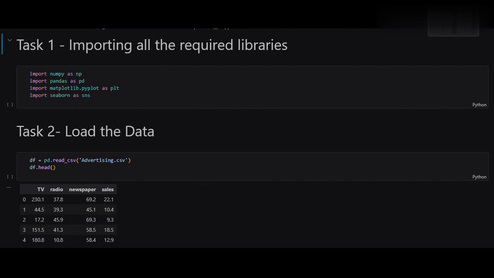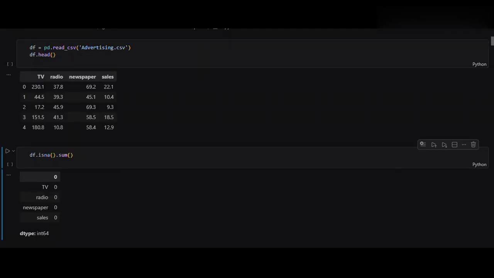Task 2. Load the data. Next, we loaded the advertising dataset into a Pandas DataFrame. We check the data shape, data types, missing values, and the first few rows. This step helps us to understand the structure and quality of the dataset before performing analysis.